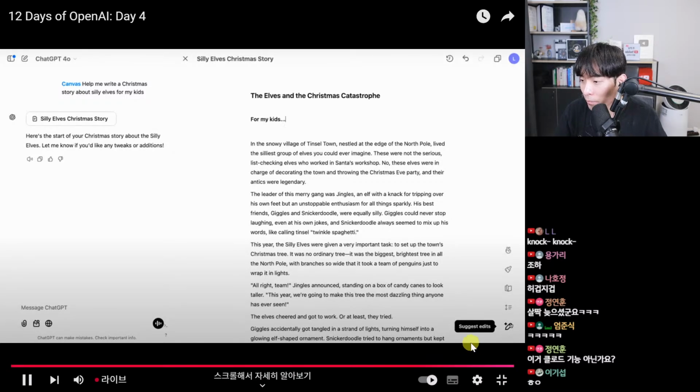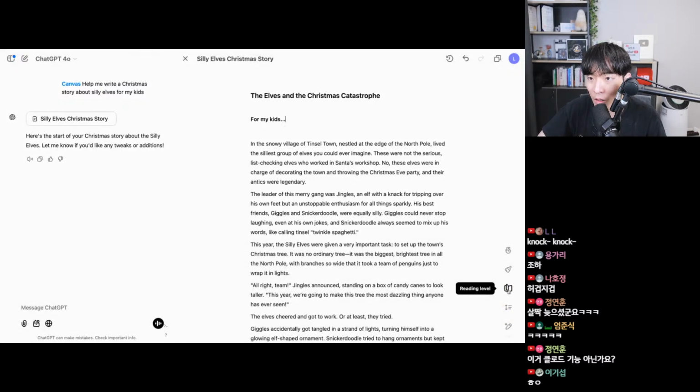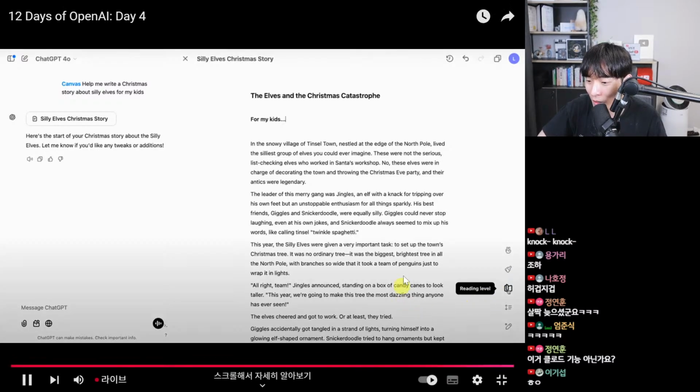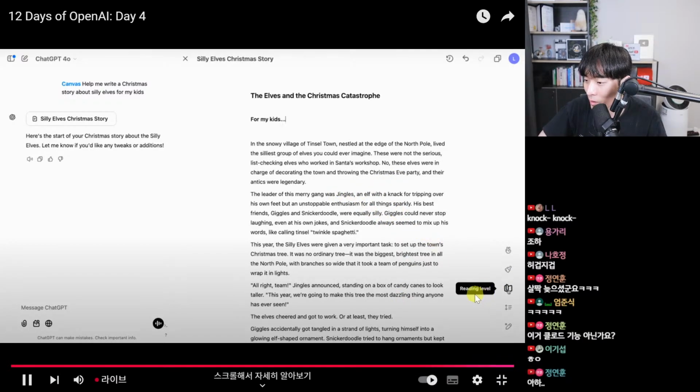Suggest edits, ask ChatGPT for feedback about what we might want to change about this. Adjust the length, might make this longer or shorter. Maybe I want a shorter bedtime story. Reading level will change this to make it more sophisticated language or simpler language in case I wanted to make it easier to read for my younger kids.